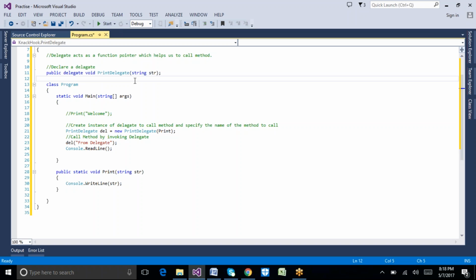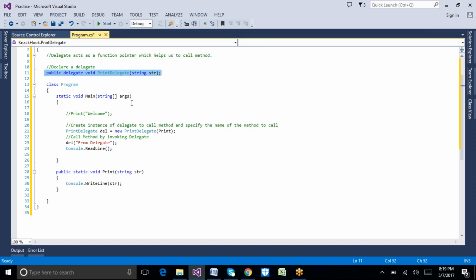So let me repeat again. This is the syntax which we can use to declare a delegate. It has one access modifier, the keyword called delegate, the return type, the particular delegate name, and the parameters. So this is the declaration of a delegate.